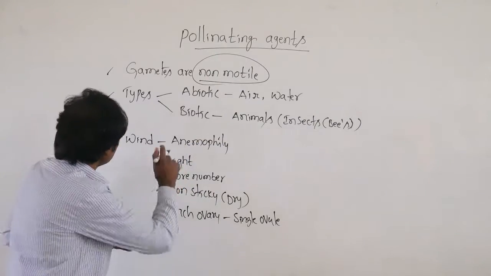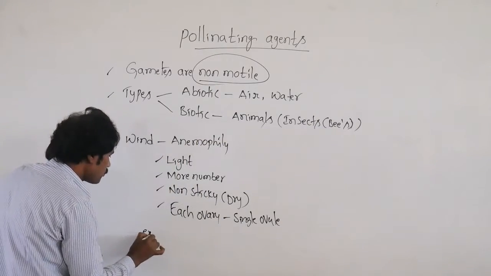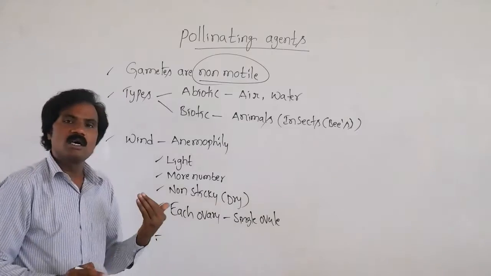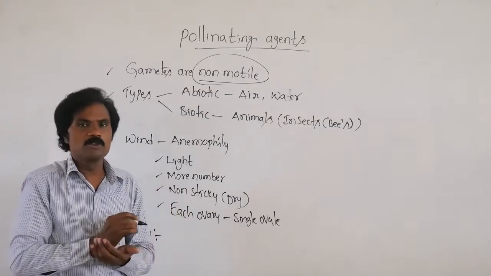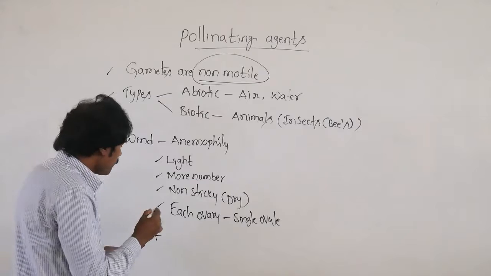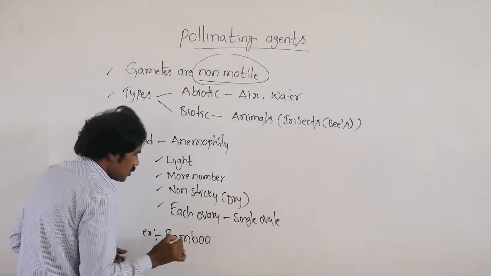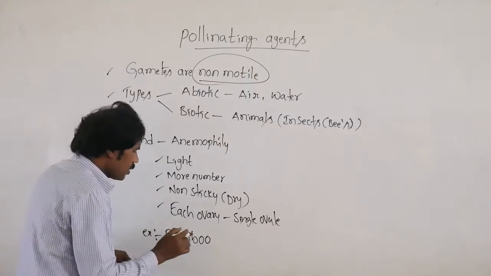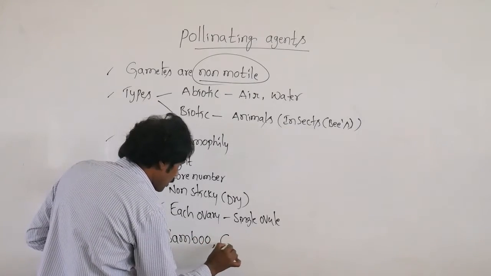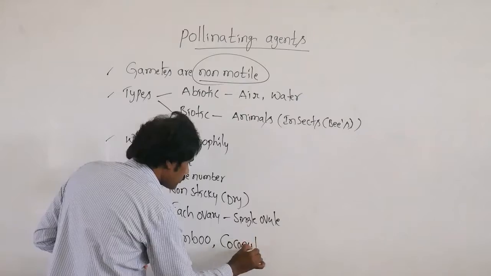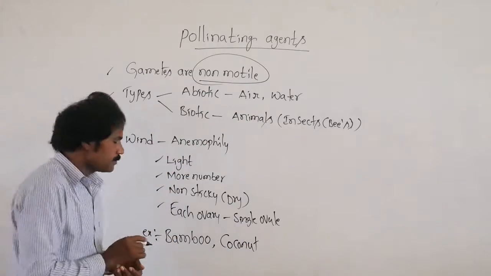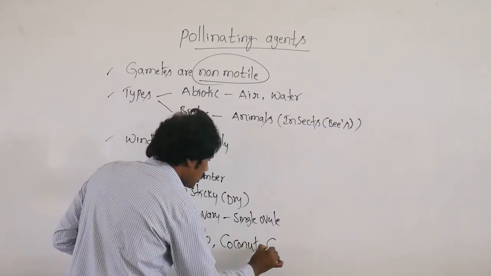In anemophily, what type of plants are normally observed? Examples are bamboo plant, coconut plant and grasses.